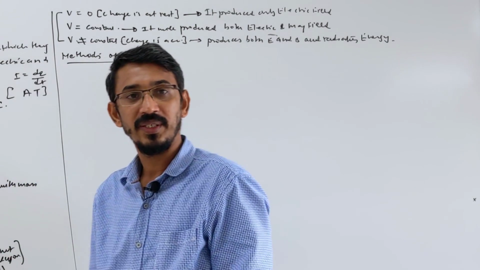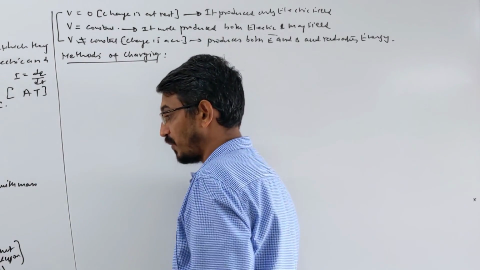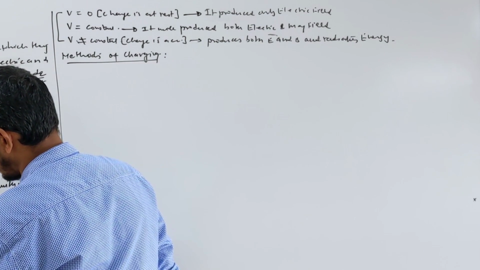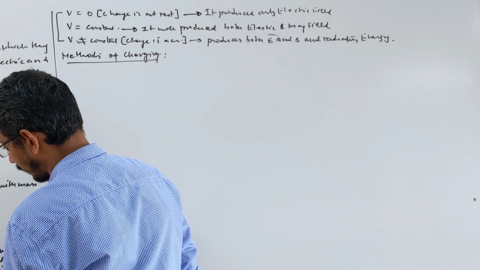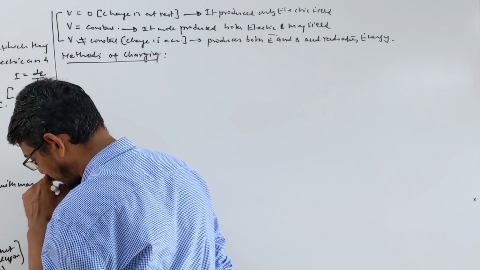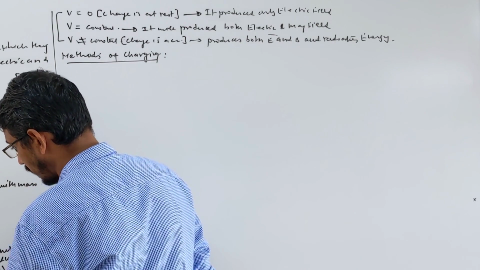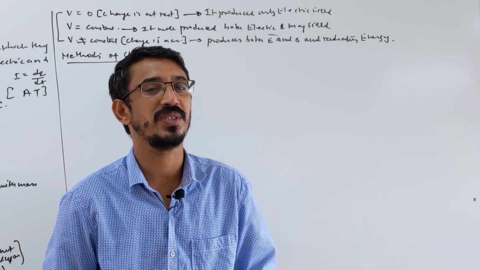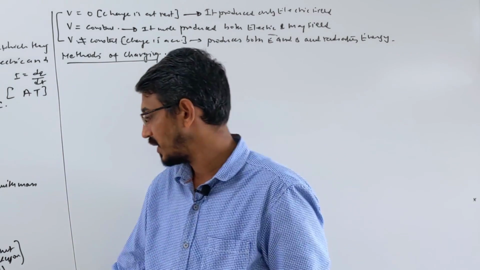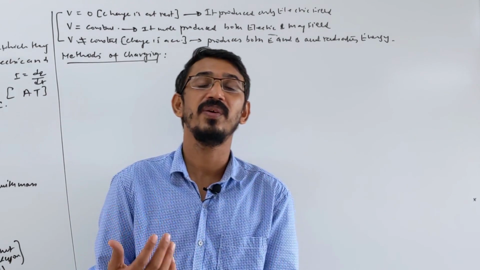One more property, very important, and I forgot that, so sorry for that. Let me write here: charge is conserved in nature. Net charge on a body is always constant. It is always conserved. Another way to say it is that you cannot create or destroy charge.